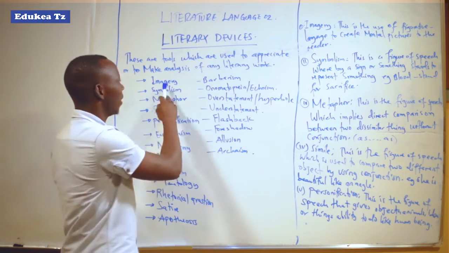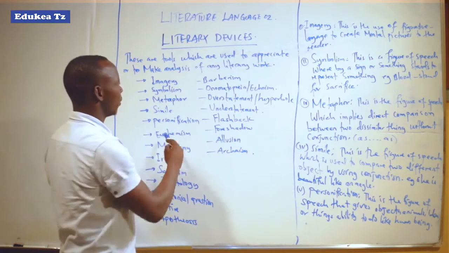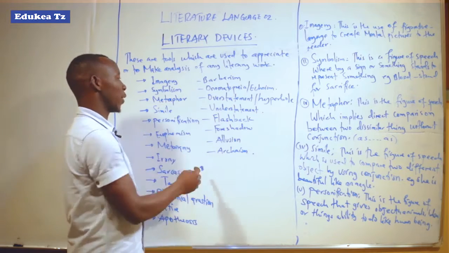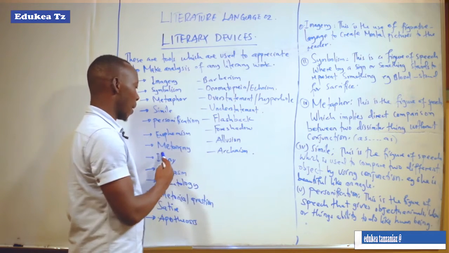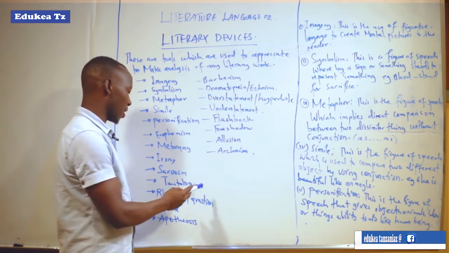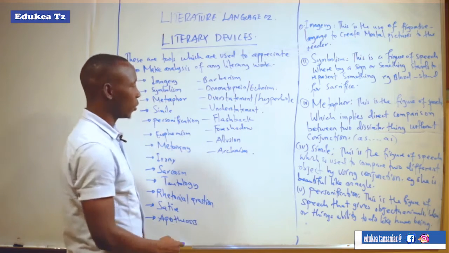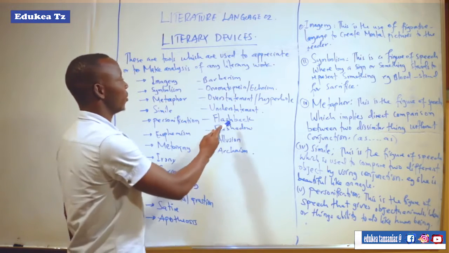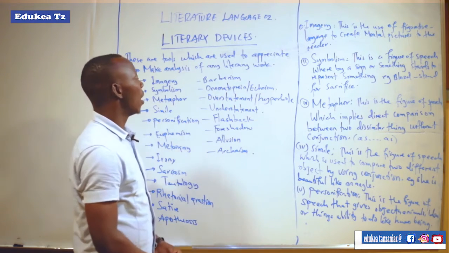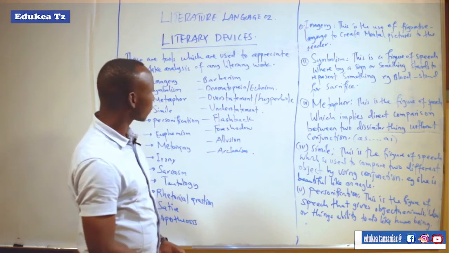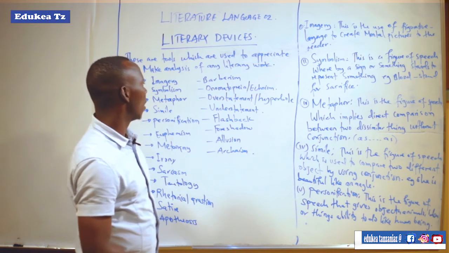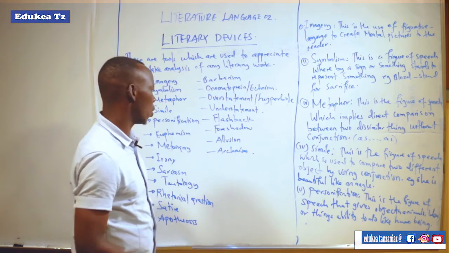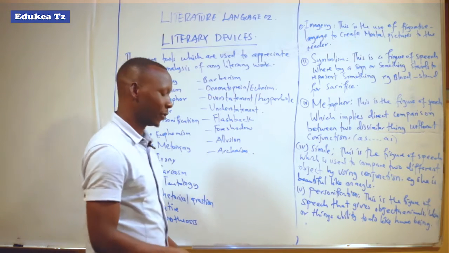Here we have imagery, symbolism, metaphor, simile, personification, euphemism, metonyms, irony, sarcasm, tautology, rhetorical question, satire, apotheosis, barbarism, onomatopoeia, overstatements or hyperbole, understatements, flashback, foreshadow, allusion, and archaism.